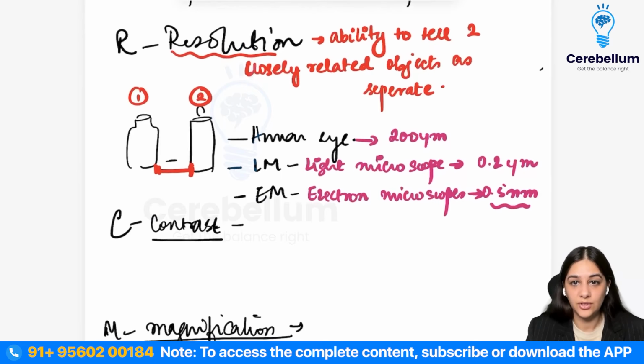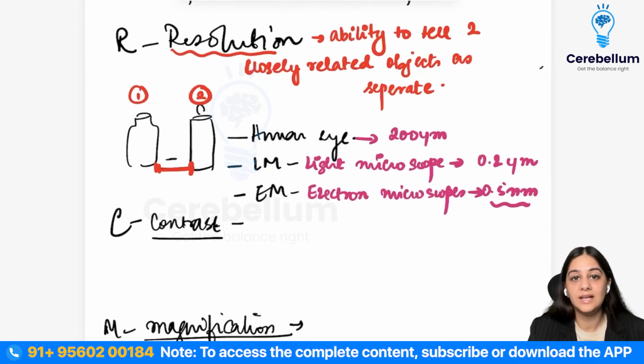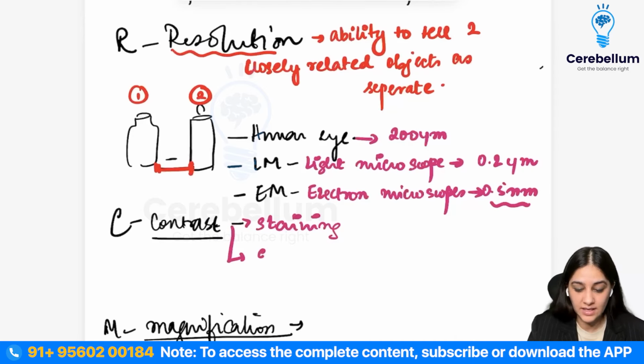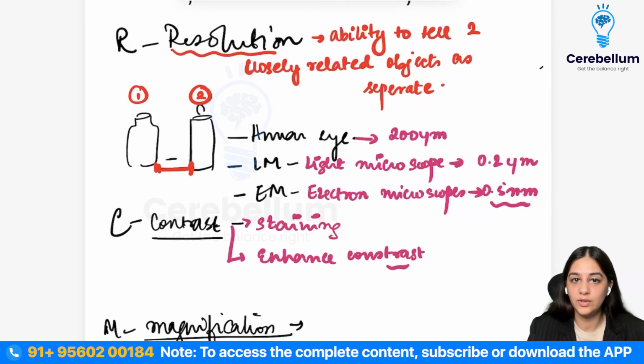Now coming to the contrast. What does it mean? It means to increase the ability to view something. That can be done by staining. Stained specimens usually are better seen, so the contrast is increased. And what else can we do? We can make some changes in the microscope to enhance the contrast, by adding something to the microscope, right? And we will talk about what it is.